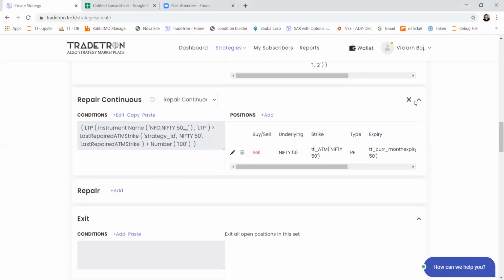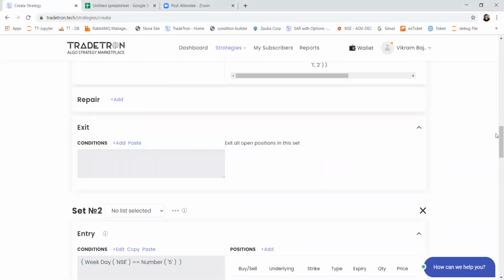So this is how you can use repair once and repair continuous in your strategy.